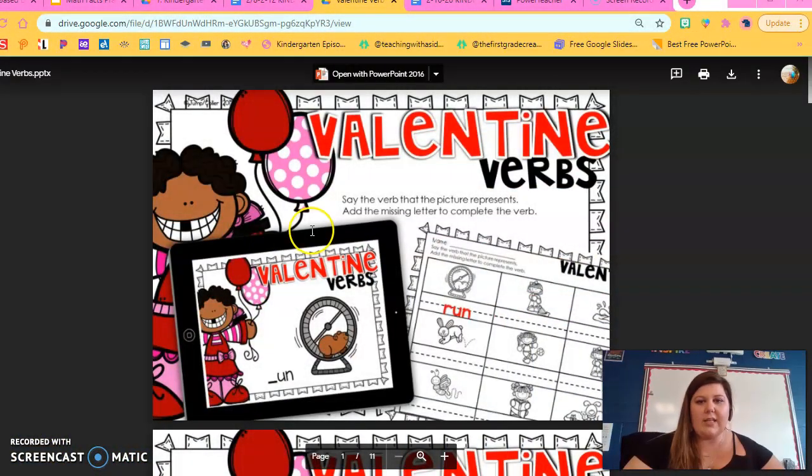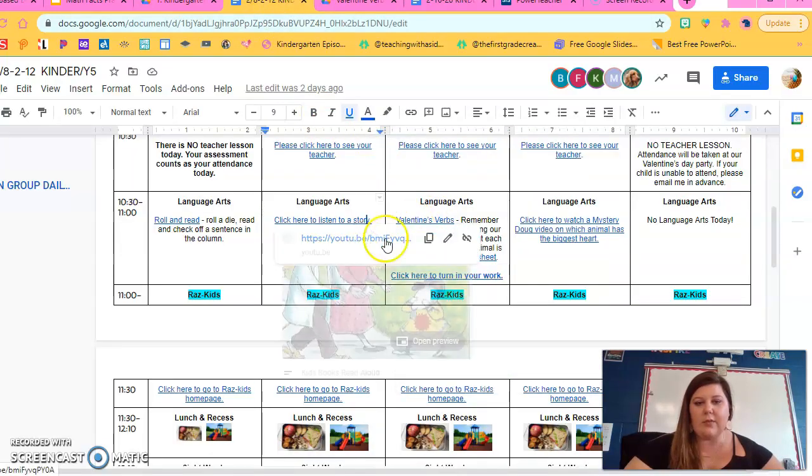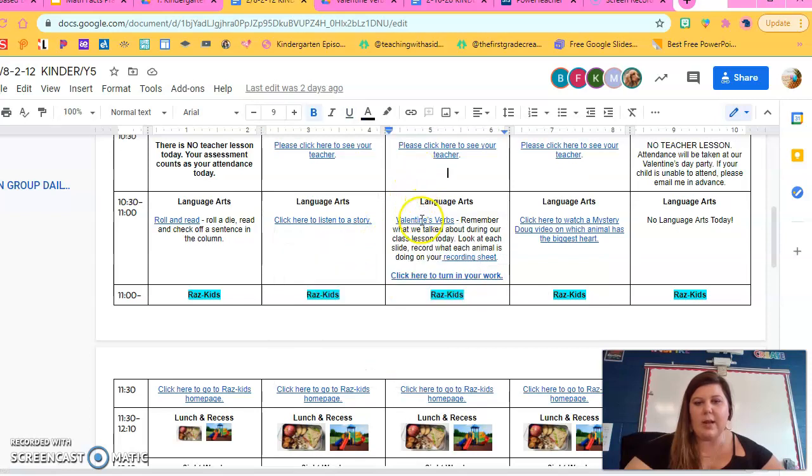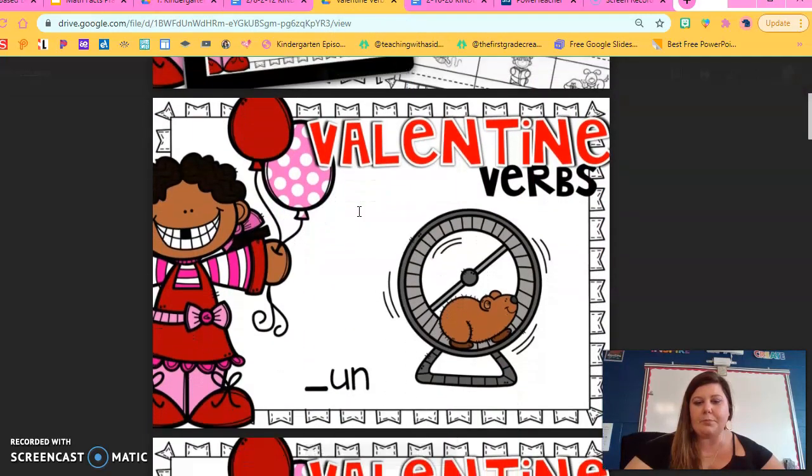So today you have an activity that I wanted to show you. It's going to be Valentine verbs. You're going to pull this up. It's on your schedule. I want things to stop popping up. You click right here where it says Valentine verb on Language Arts, and then your recording sheet is down here. When you click Valentine verb, this page pops up and you're going to scroll down.